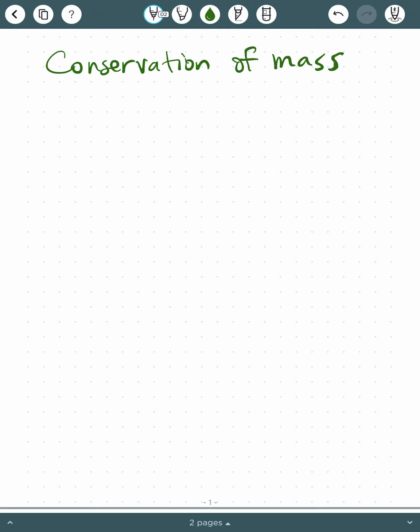So this might be familiar to you from chemistry, for example, or from just familiar contexts. And what conservation of mass essentially means is that mass isn't created or destroyed.